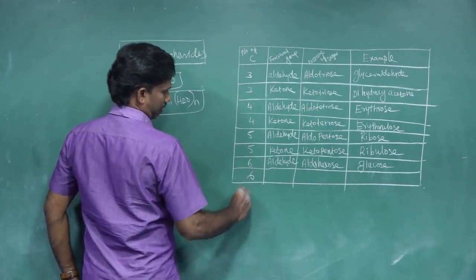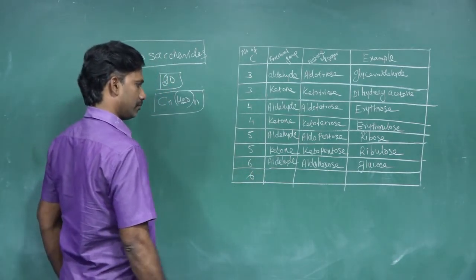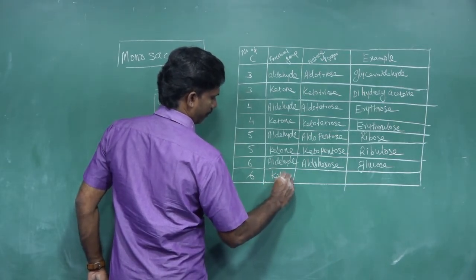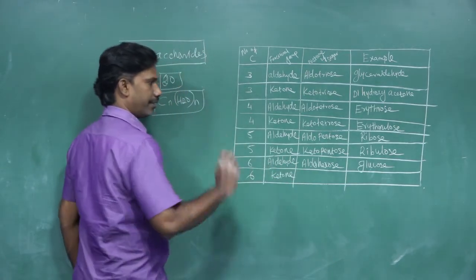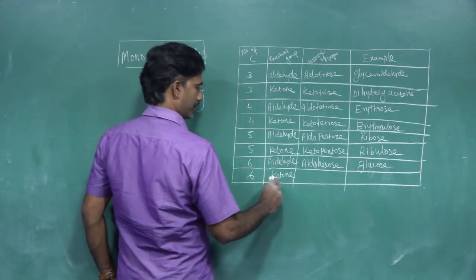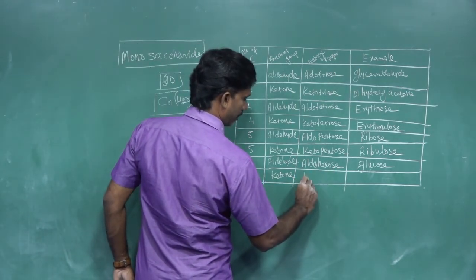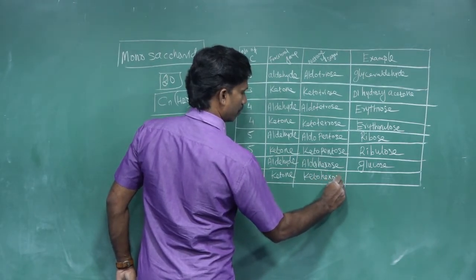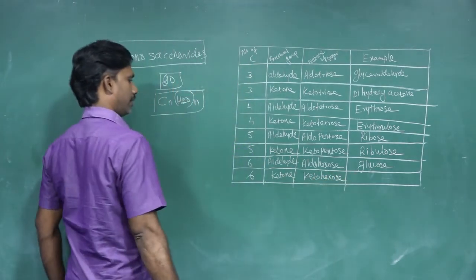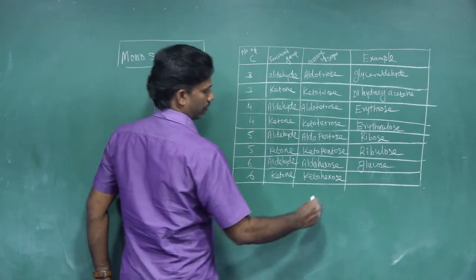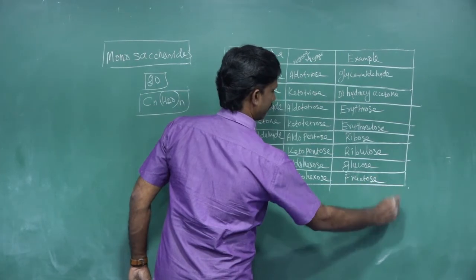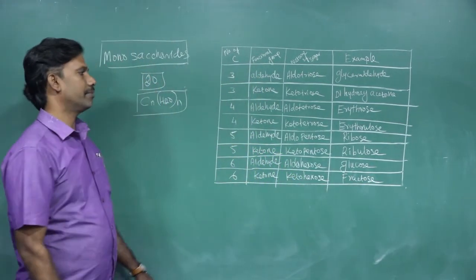In the same way, a 6 carbon compound with a ketone functional group, a 6 carbon ketone, is called a ketohexose. The simplest example is fructose.